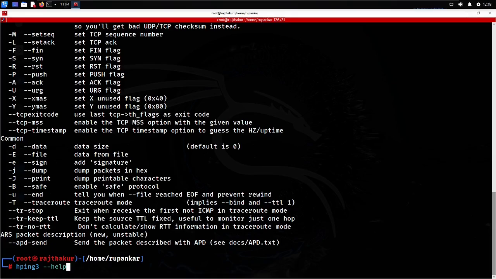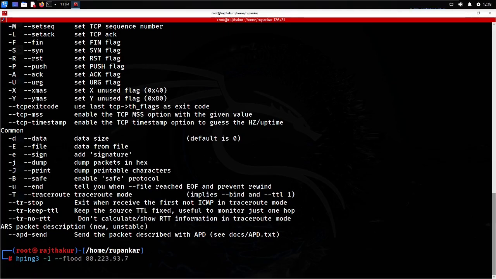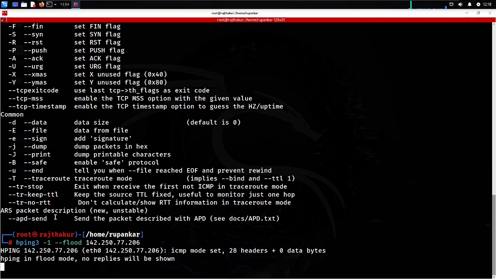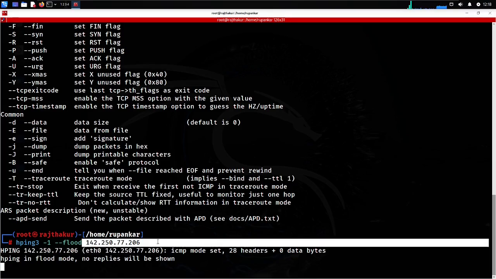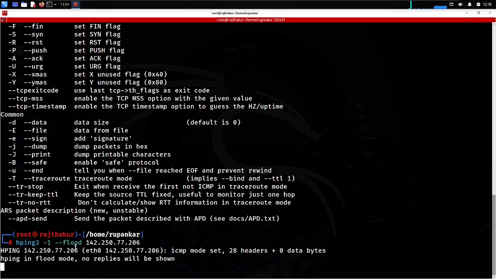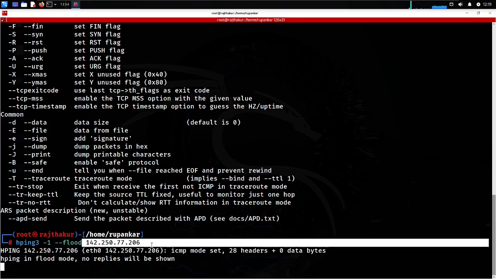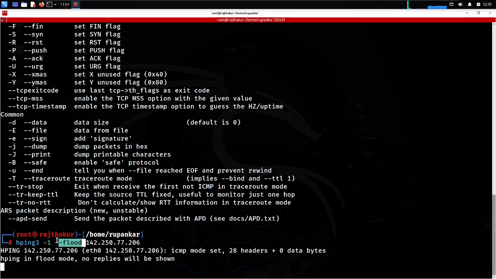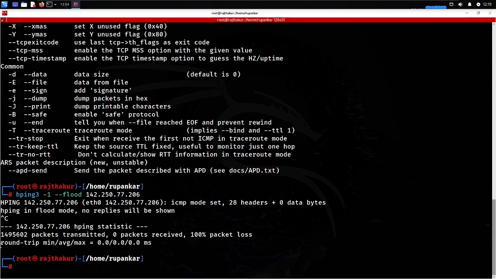So let me go with ICMP packets only. Like hping3 -1, I will be using here, going with the flood option, and then the IP address. Let me go with that. Okay, so now ICMP flooding is being done here. The target here is google.com, and an enormous number of ICMP packets will be going over there. The flood parameter indicates that any amount of packets you can send over there. So doing Control+C.